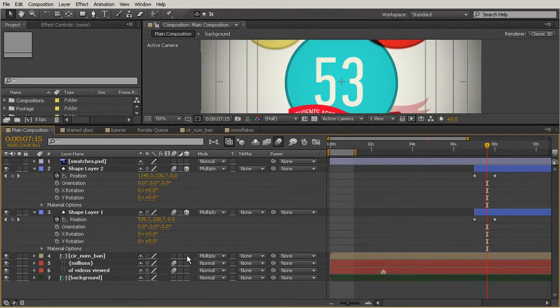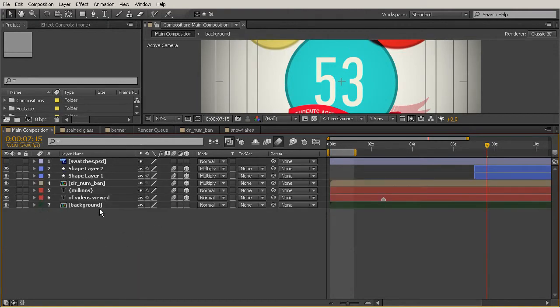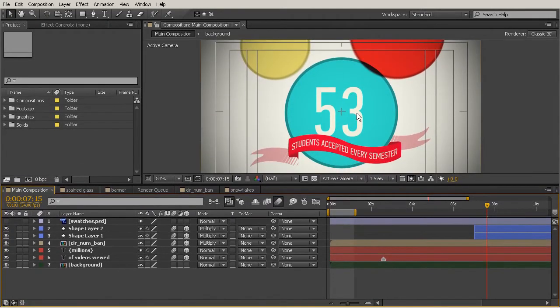And the circle layer, we're going to turn that on for the circle number banner layer, and the millions and videos viewed. So all of those layers. Now I'm not going to be turning on the 3D switch for my background layer because I don't want the camera to move around that layer. I want it to look like that's always there and all the objects in front of it are 3D layers. So we'll just leave that one as it is. So your setup should look like this, where you have these 5 3D layers sandwiched in between these 2 layers that we haven't changed. And I'm obviously not changing the swatches layer to 3D because we're only using that as a reference.